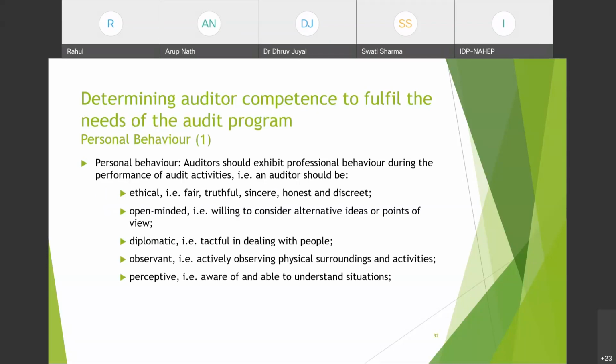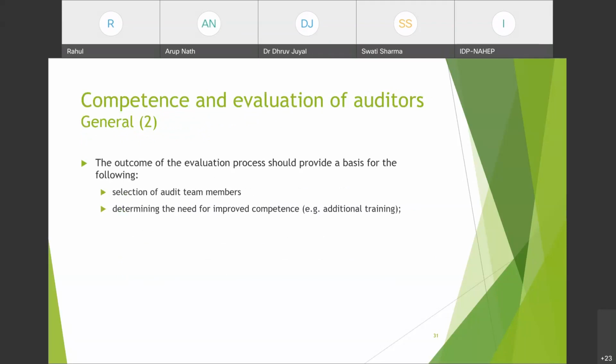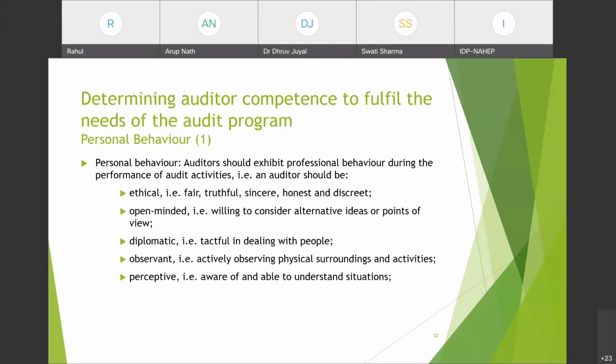Now when we talk about an auditor, there are some general aspects before we jump to education, experience and trainings. उसके पहले एक general, एक personal behavior आता है which should be there in an auditor. So what personal behavior must an auditor reflect? An auditor should exhibit professional behavior during the performance of audit activities.